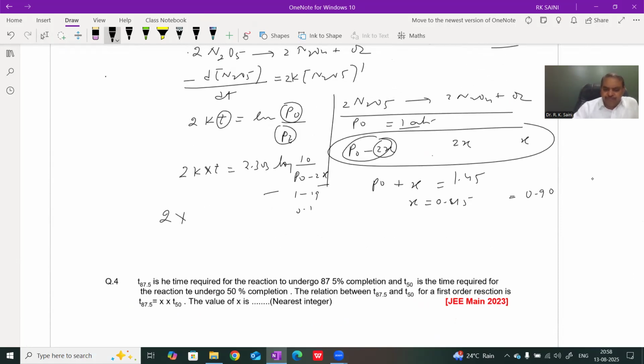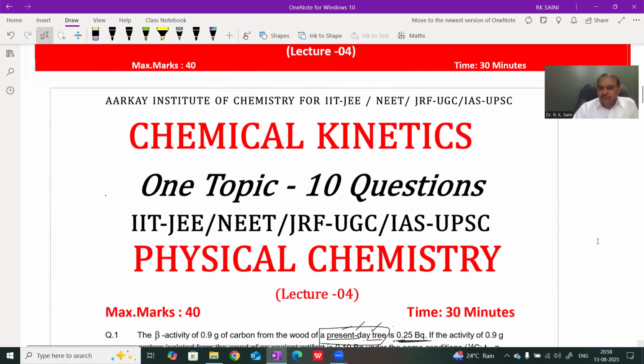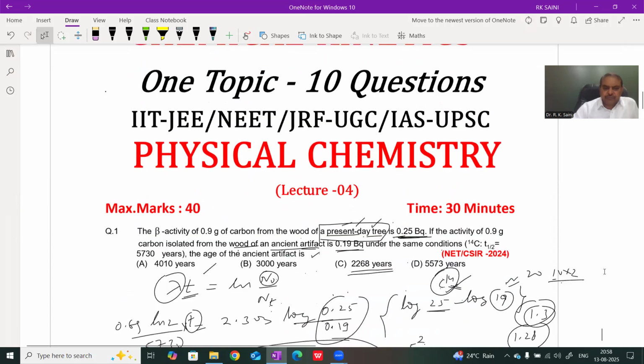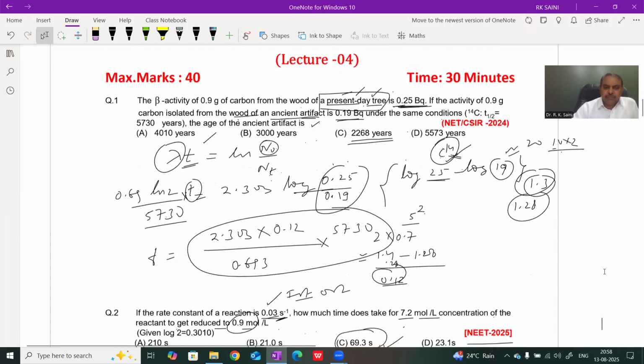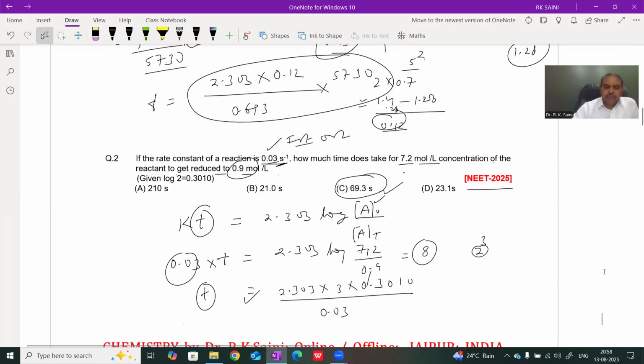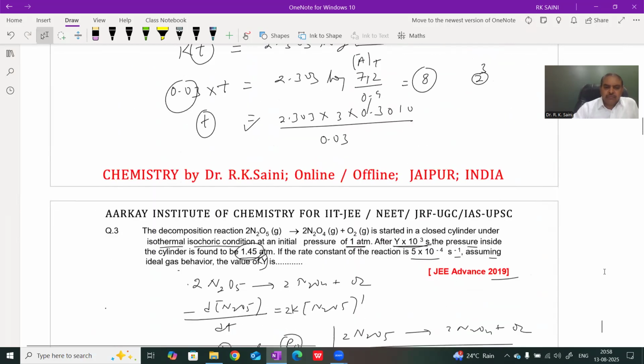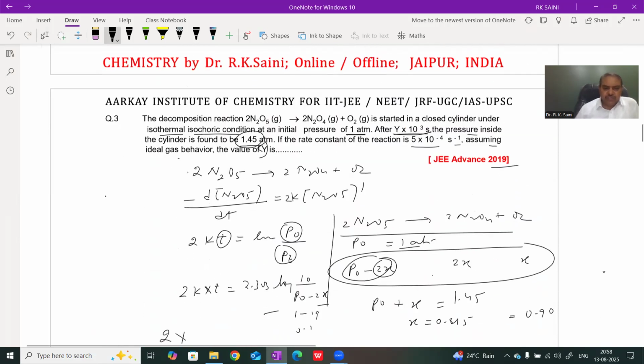2 into K, the rate constant given, 5 into 10 to the power minus 4, into t equals 2.303, because log 10 equals 1, and this value is 10 to the power minus 3.